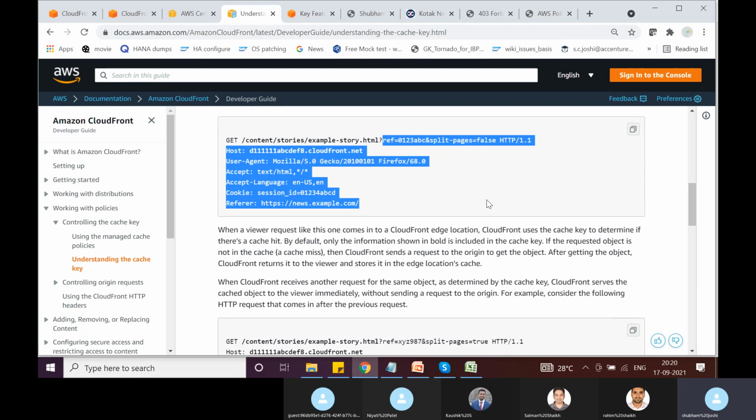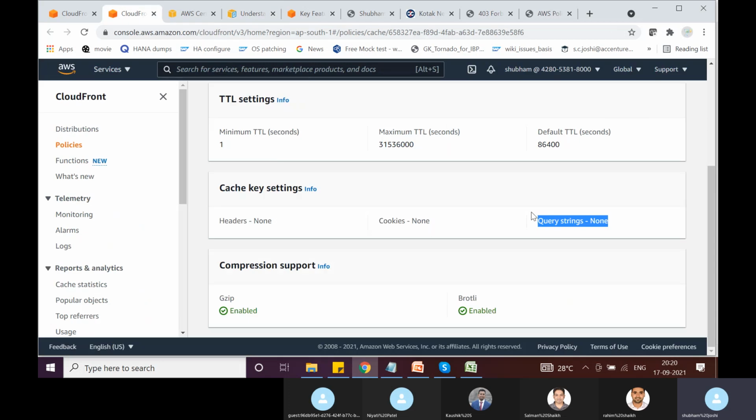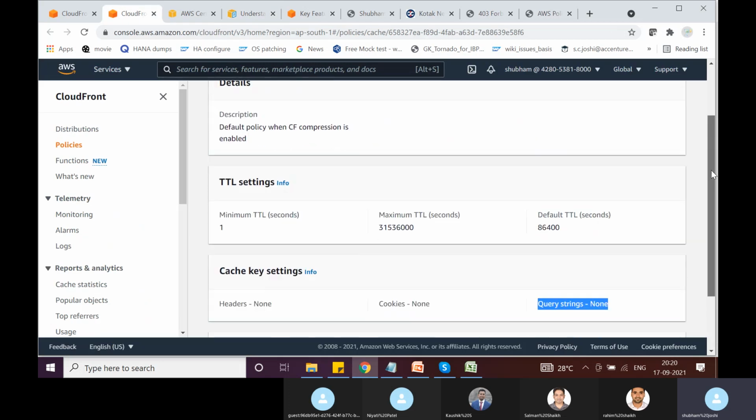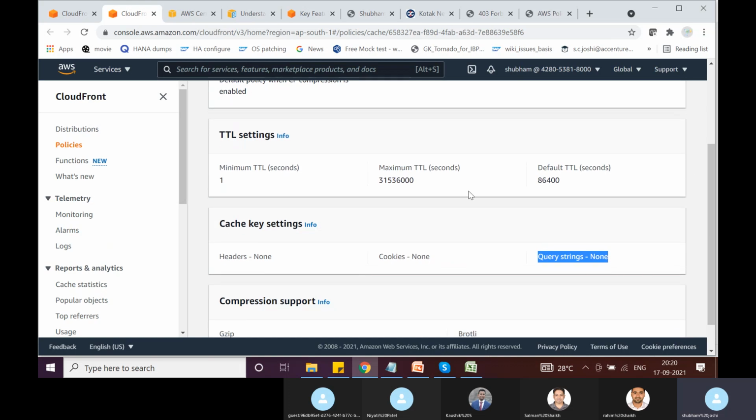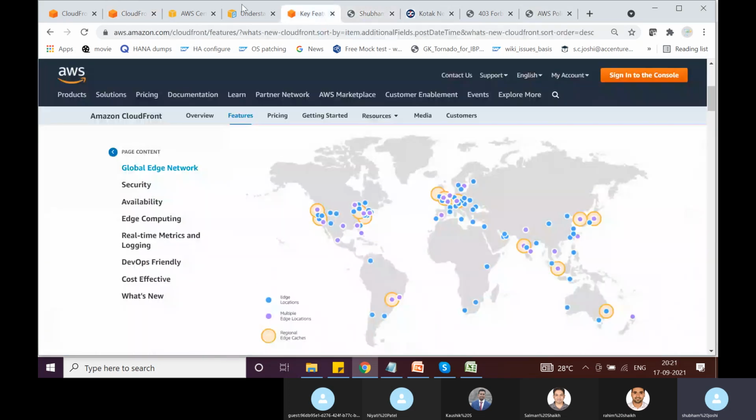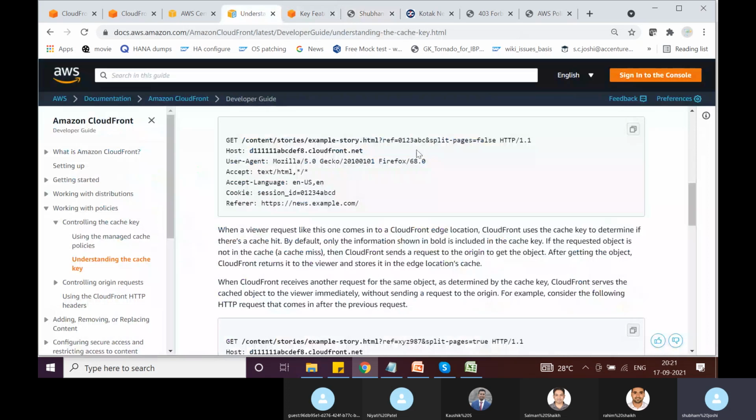And if it results in the same cache key, what will happen? The cache hit will go high. Okay. If say for example, I change this caching policy and I say consider query string parameters, okay. In this query string parameters also we can explicitly specify certain query string parameters that only consider these query string parameters, and rest of the query string parameters you can ignore.